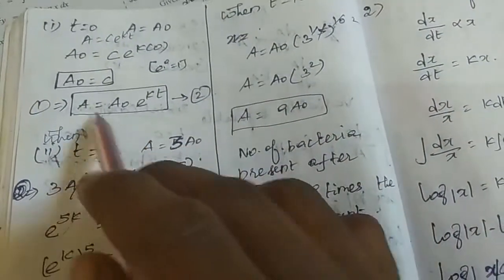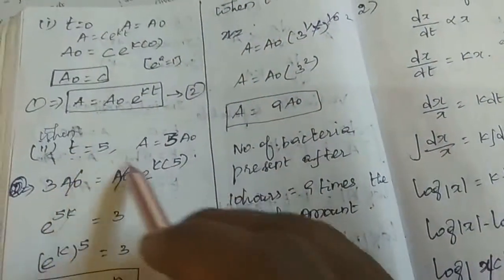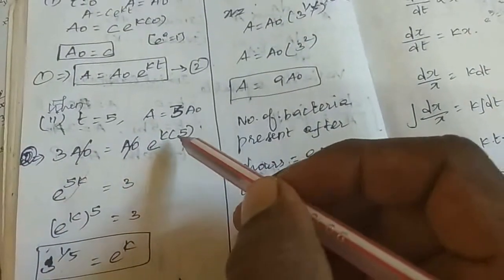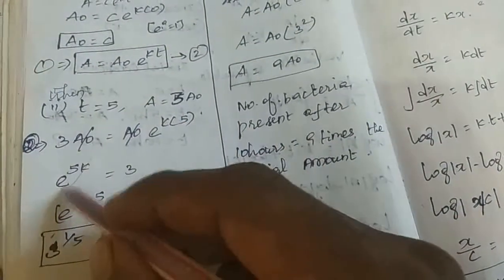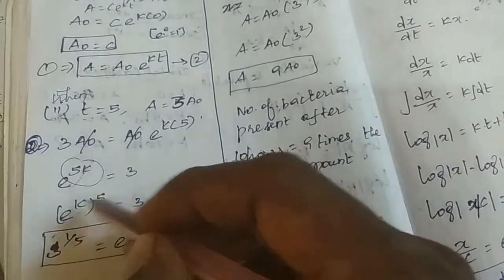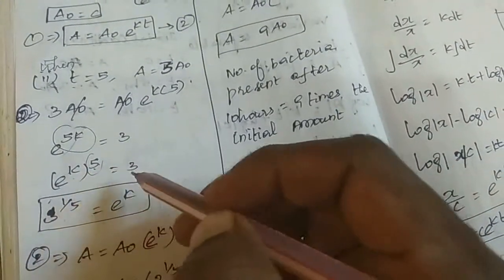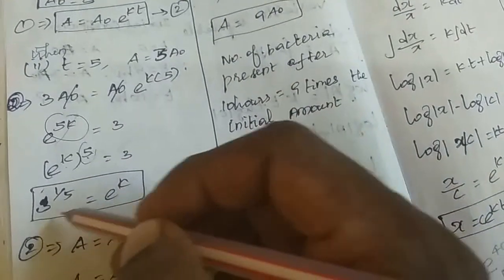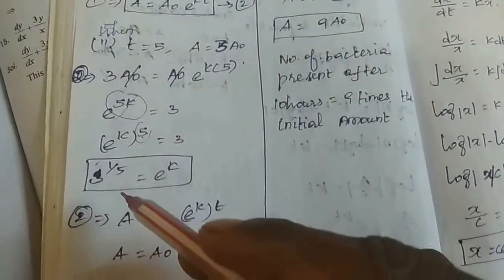So A means 3 A naught equals A naught as it is, e power K into T value 5. Now A naught cancels on both sides, remaining e power 5K equals 3. Now how to write 5K? e power K whole power 5, because 5 into K is 5K, equals 3. Now on that side the 5 goes to the opposite side as 1 by 5. So 3 power 1 by 5 equals e power K. So e power K equals 3 power 1 by 5.